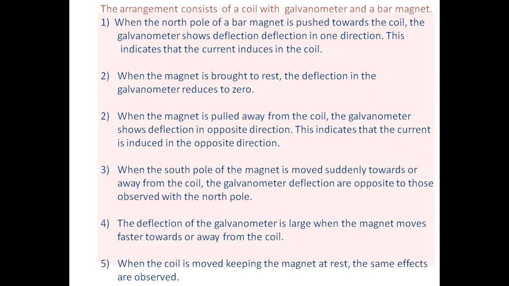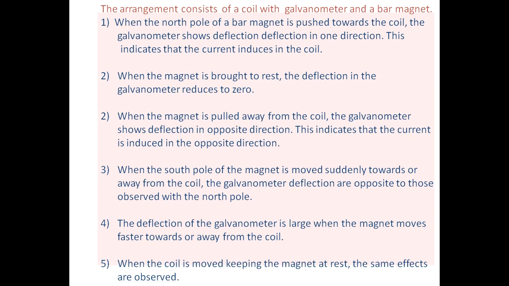Third, when the bar magnet is pulled away from the coil, the galvanometer shows deflection in the opposite direction. This indicates that the current is induced in the opposite direction. The current shown in the galvanometer is opposite to the first condition.